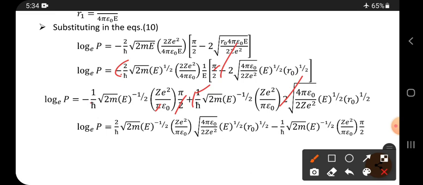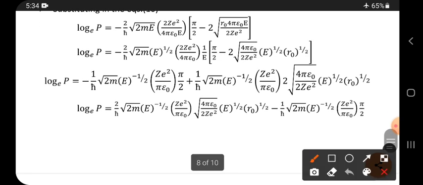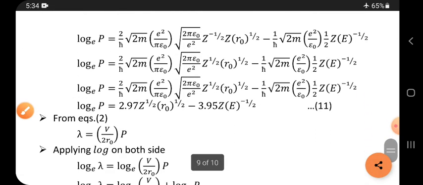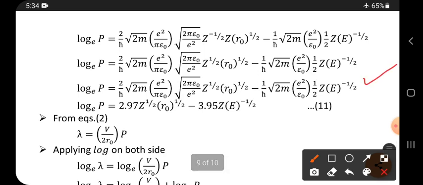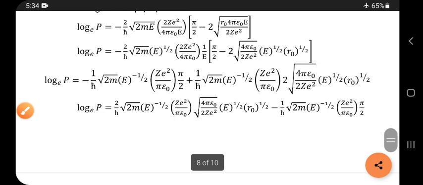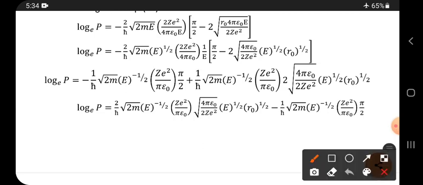Already 2 times is there, this 2 into this whole bracket, and into this one is written this side. If you have any doubt, simply multiply this whole equation inside and simplify it, then you get the final formula like this. So in this manner you get it by doing that simplification. If you have the capacity, you can do it. Everyone can do this formula, it is not a difficult thing.